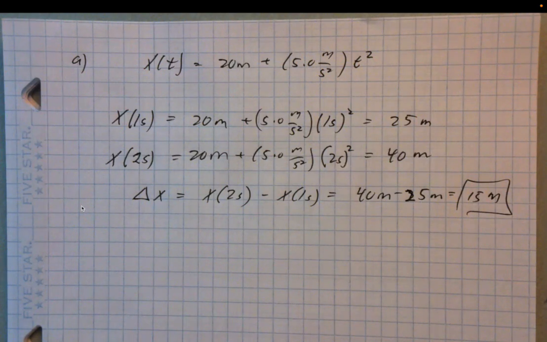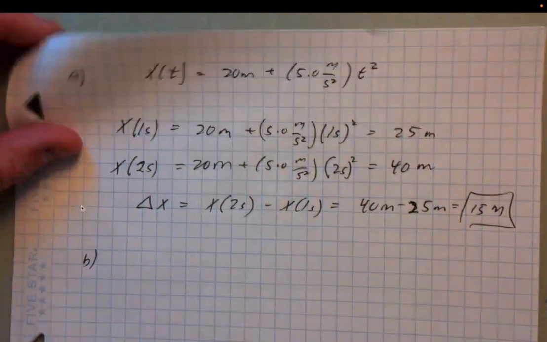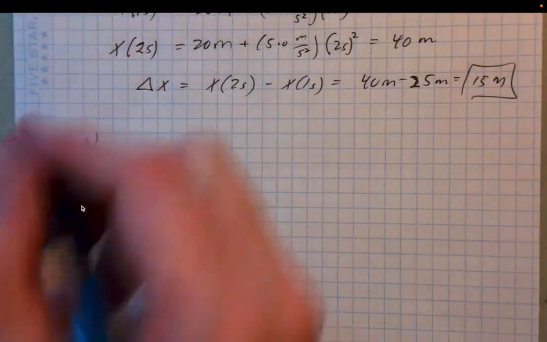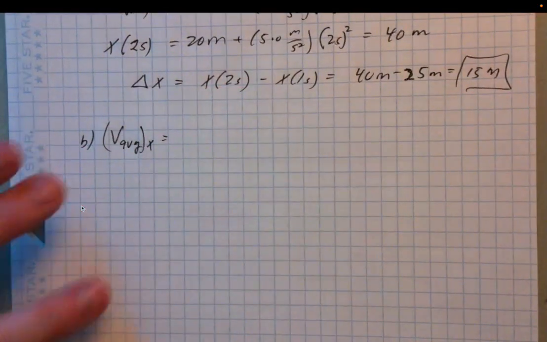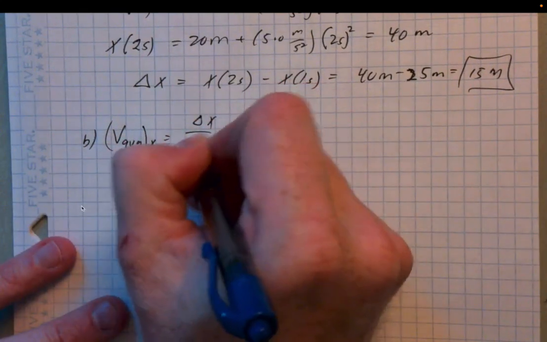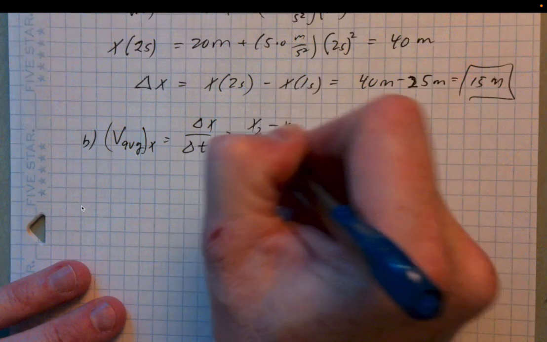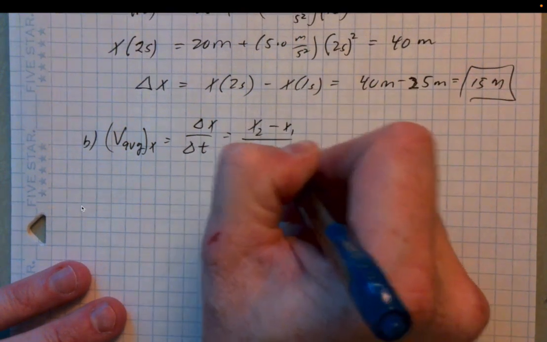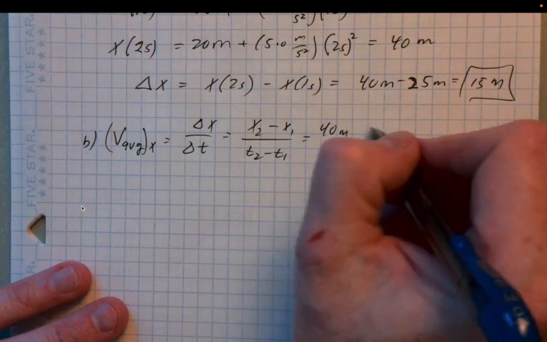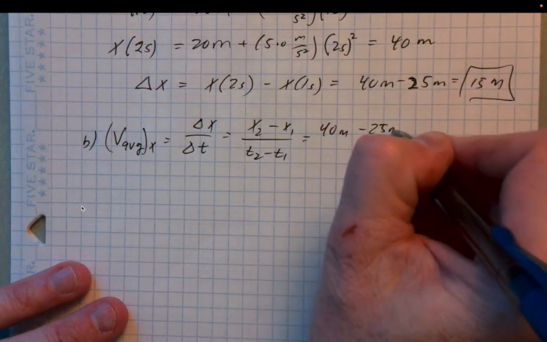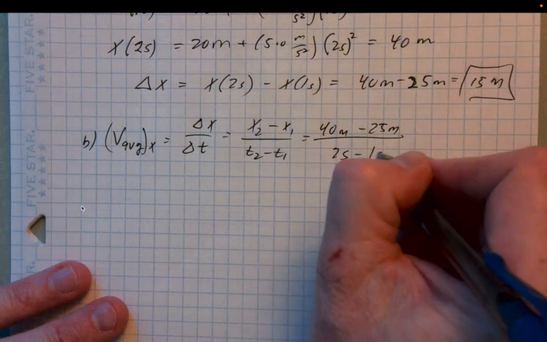Now part B, we're asked to find the average velocity over this time interval. So we want the average velocity. All right, remember that's delta x over delta t. So delta x is x2 minus x1, and delta t is t2 minus t1. x2 is 40 meters. x1 is 25 meters. t2 is 2 seconds, and t1 is 1 second.